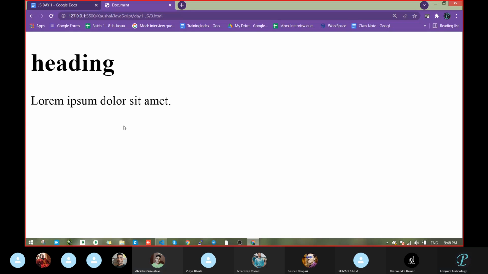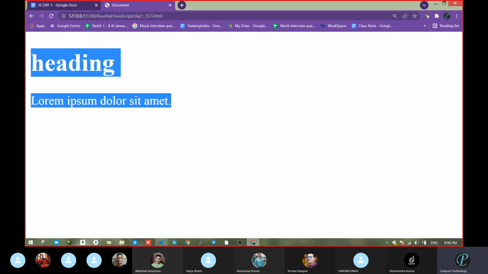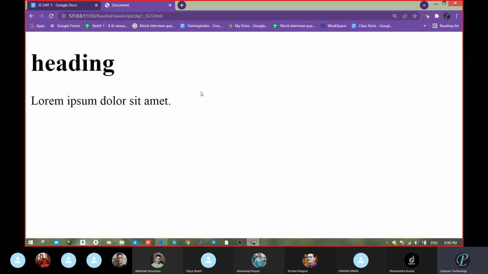That is the thing. So we can think that document means the particular page, and browser means the complete window. Each has different properties. Window has different properties, page has different properties. That's why we say DOM, document object model, then POM, page object model, then WOM, window object model, with different properties.